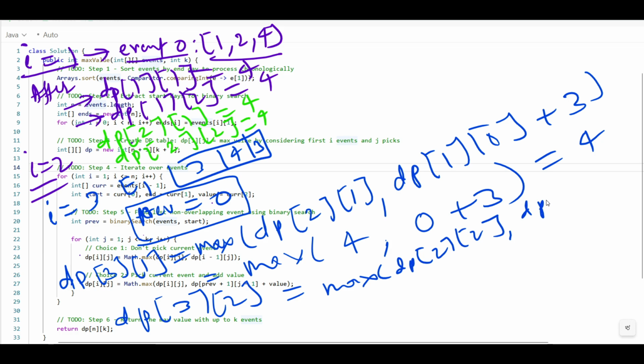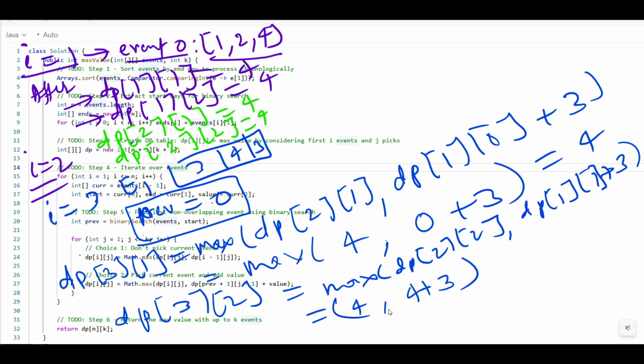Okay, here we'll take dp at 1 and 1 plus 3, correct? So what will be the max value here? This is your 4, this is your 4 plus 3, and the total becomes 7, the max.